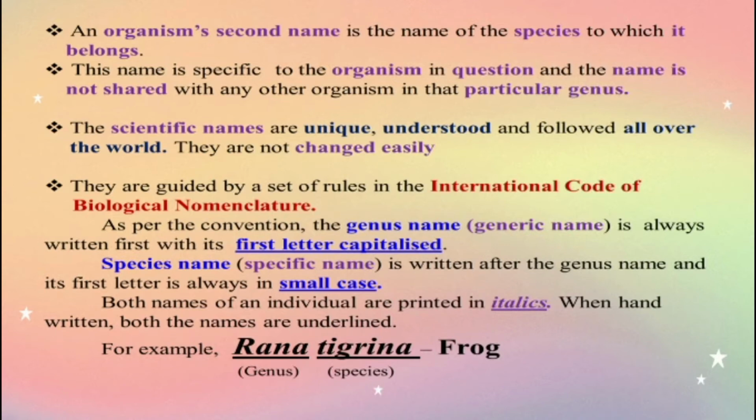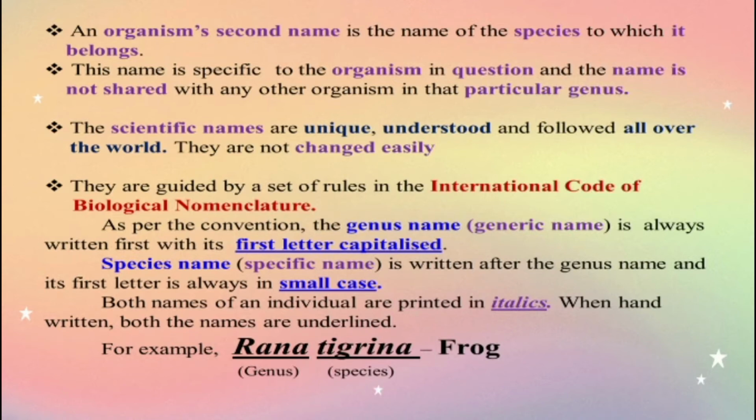The scientific names are unique, understood, and followed all over the world. They are never changed easily because they are guided by a set of rules in the International Code of Biological Nomenclature, ICBN. Yes, this committee gives the name to each and every living organism. This committee approves new species of organisms. It is never changed. As per the convention, the genus name, the generic name, is always written with the first letter capitalized.